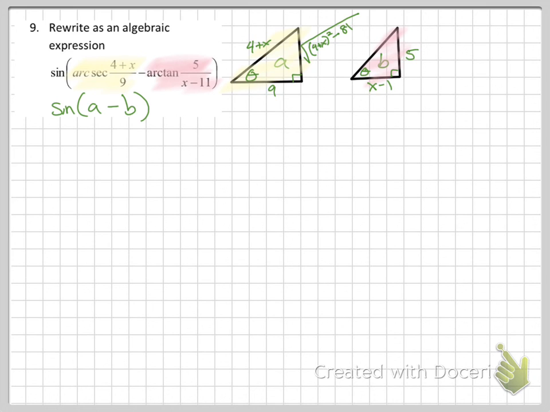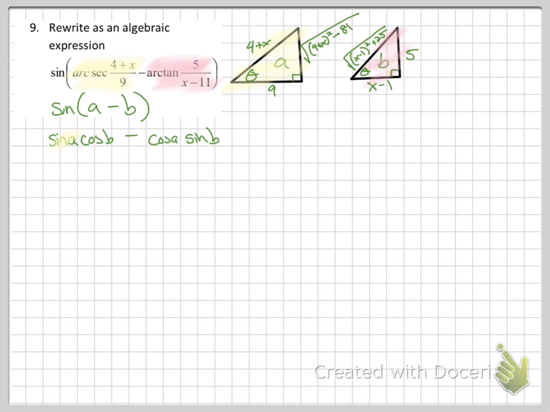Pythagorean theorem carefully ends up being the square root of leg squared plus leg squared. So expand. Sine, cosine, cosine, sine. Sine is the same symbol. Now find each of these things.